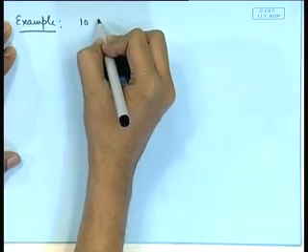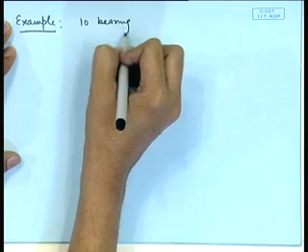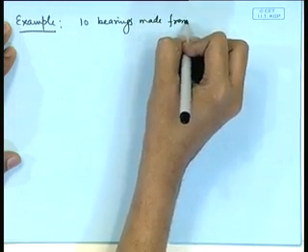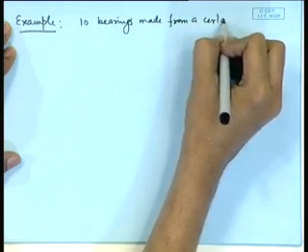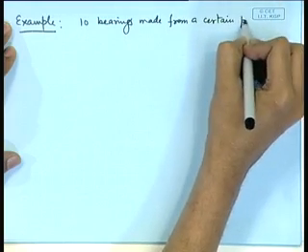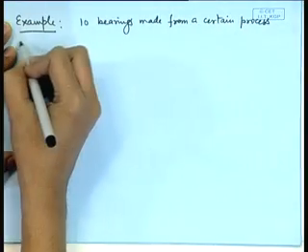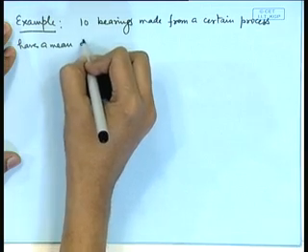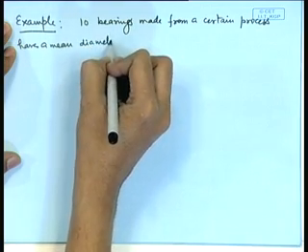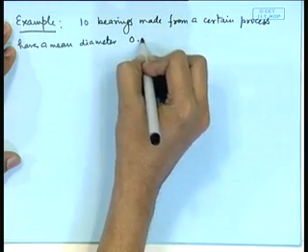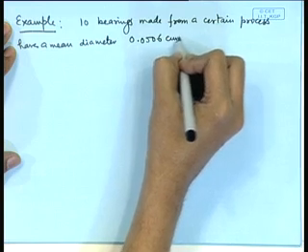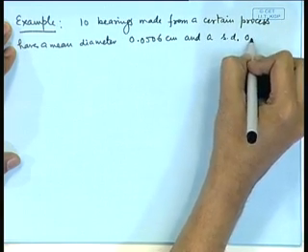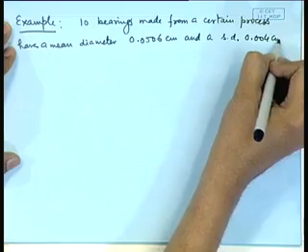So, 10 bearings made from a certain process have a mean diameter 0.0506 centimeter and a standard deviation 0.004 centimeter.